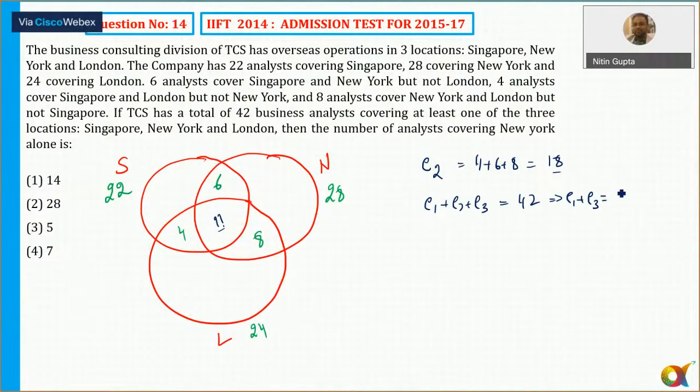So this is 20. And also 28. So 22 plus 8 is equal to 30 plus 20, 50. That is equal to 74. And I can substitute 6.